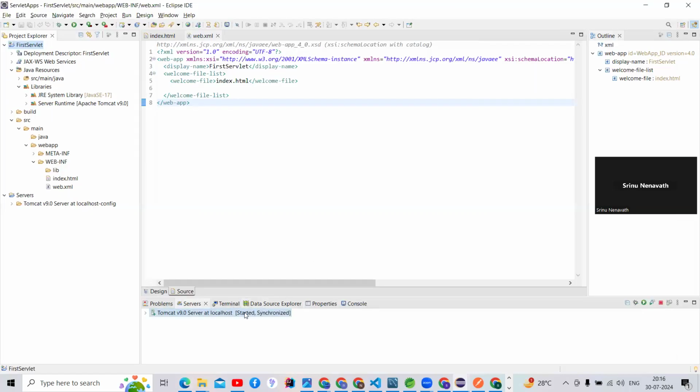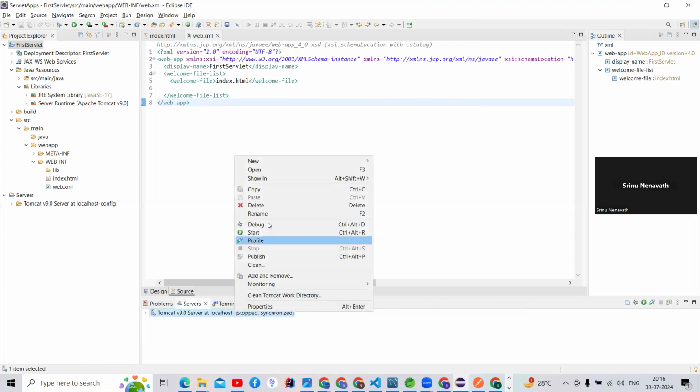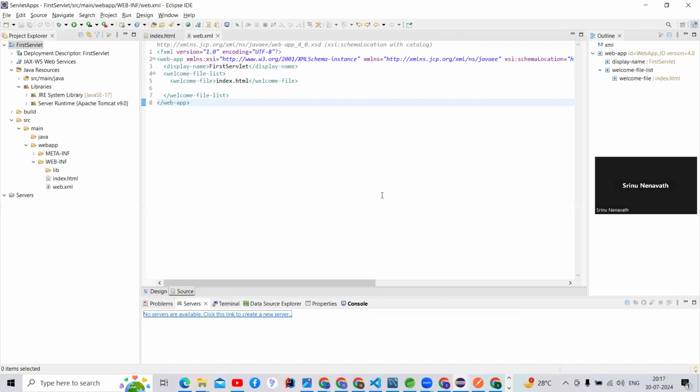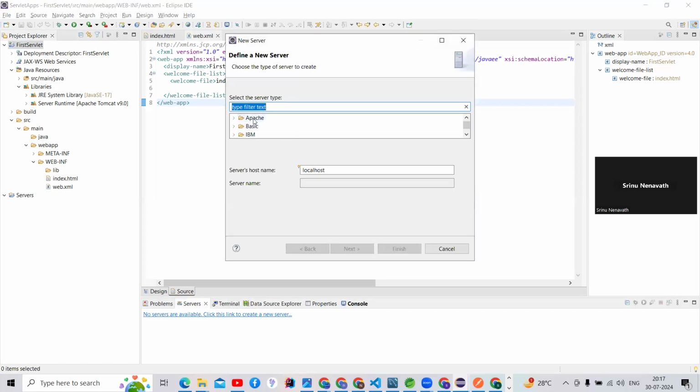I'm going to delete my server. First of all, I'm going to delete my server here. See how I'm going to delete my server: right click, there is a delete. Okay, again I'm going to add the server, guys. Click on that. See, there is Apache Tomcat. Tomcat 9.0 version is there, guys. These are the Tomcat versions, guys.